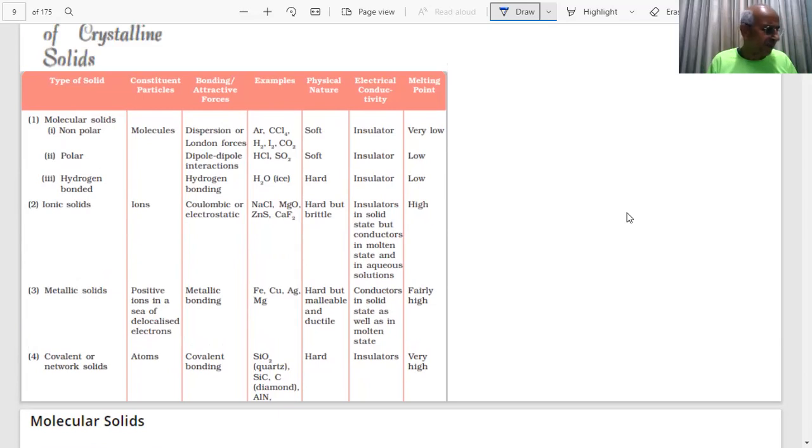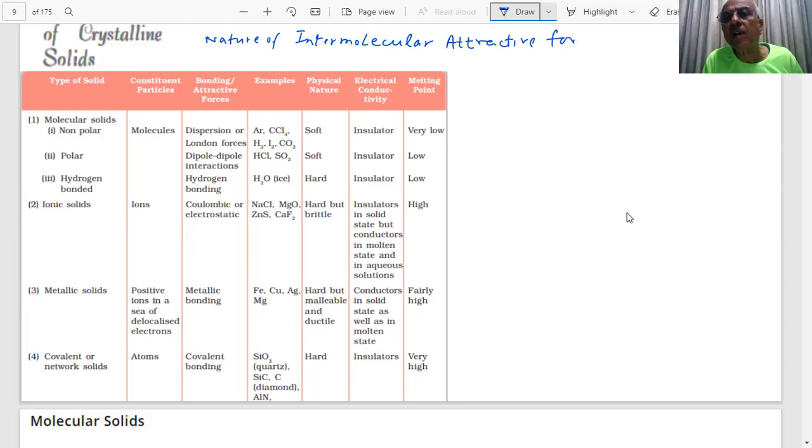Now I'm talking of the classification of crystalline solids. This classification of crystalline solids is on the basis of the nature of intermolecular attractive forces.